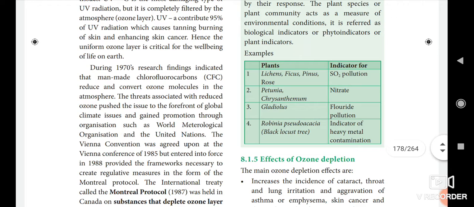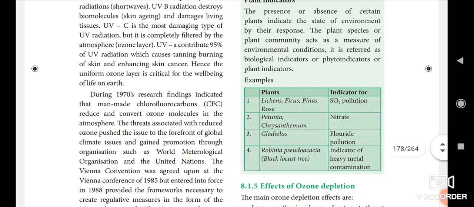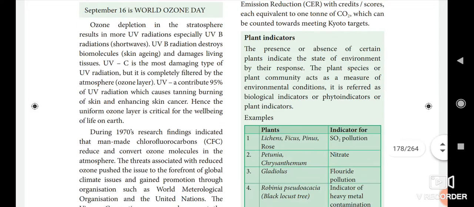Okay, so here two waves are there, UVB radiation and UVC radiation. UVB radiation is called the short wave. It destroys the biomolecules and damages the living tissues. But UVC radiation is the most damaging type of UV radiation. It is completely filtered by the atmosphere. Then this UV radiation causes skin cancer.